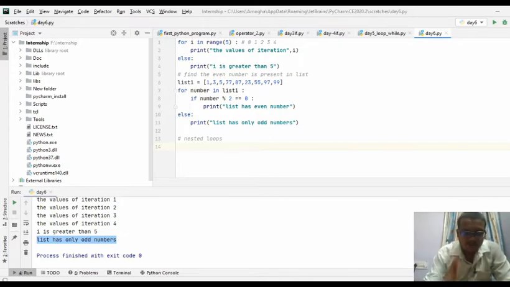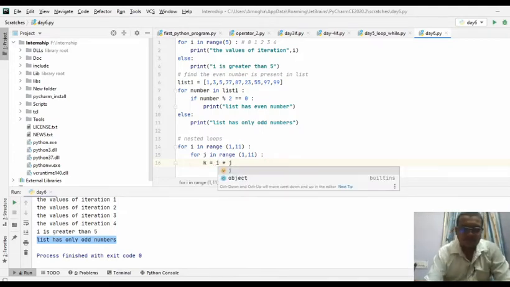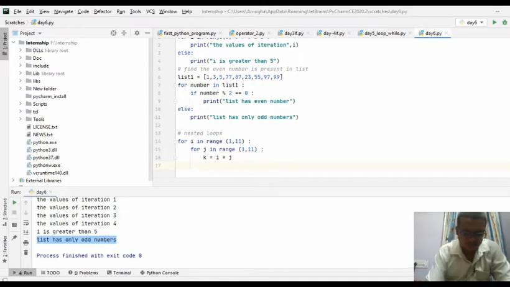Saying that having two for loops. I'm taking two for loops, for i in range 1, 11. So for j in range 1, 11. So both the loops are going to be executed 10 times. So I'm taking k is equal to i into j. So i is the iteration variable for the first for loop, j is the iteration variable for the second for loop, that will be multiplied and stored in k. That's all. A very simple program.